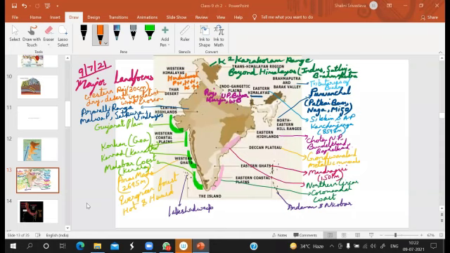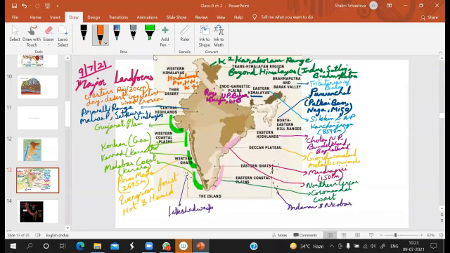Class 9th. This is Major Landforms, chapter number 2. Now, major landforms include, let us begin from here. This is the Karakoram range, okay? Trans-Himalayan region, which is beyond the Himalayas, includes the Indus, Satluj, and Brahmaputra rivers. It also includes the Karakoram range, in which the highest peak is K2.